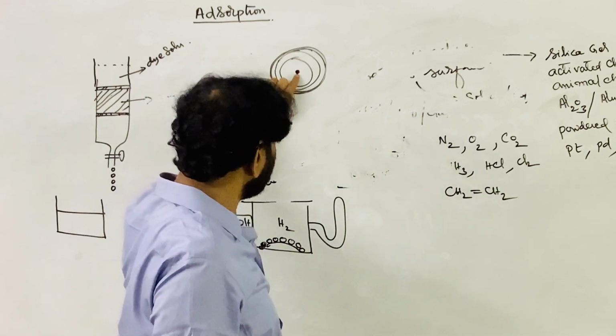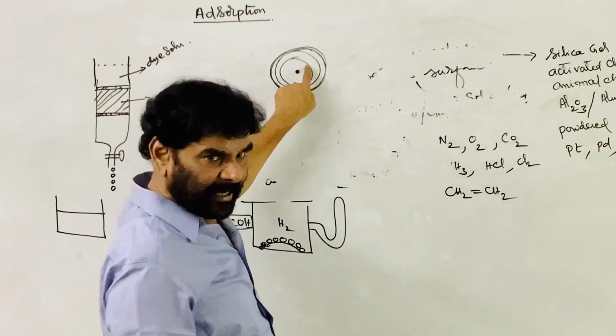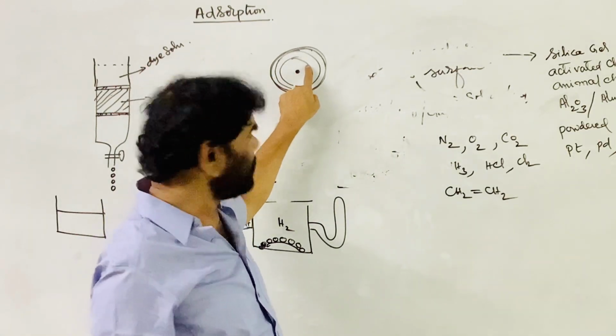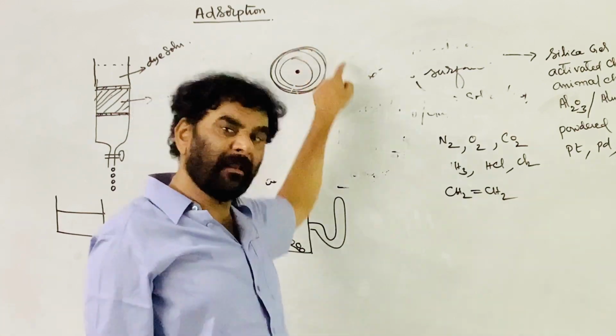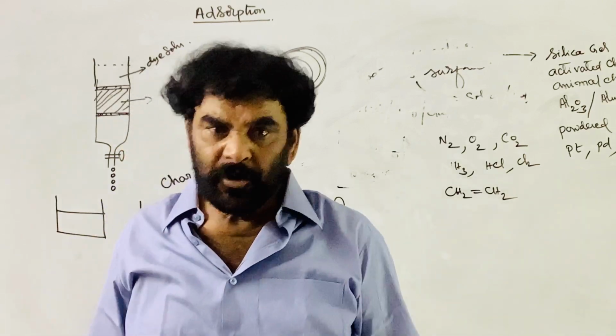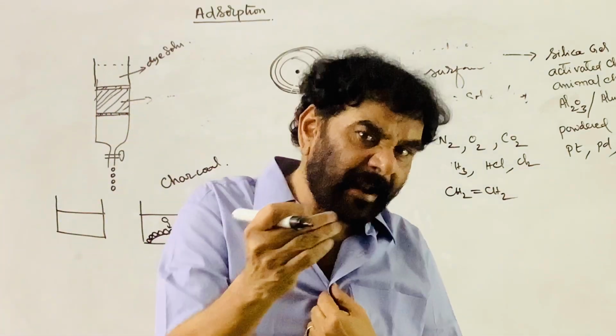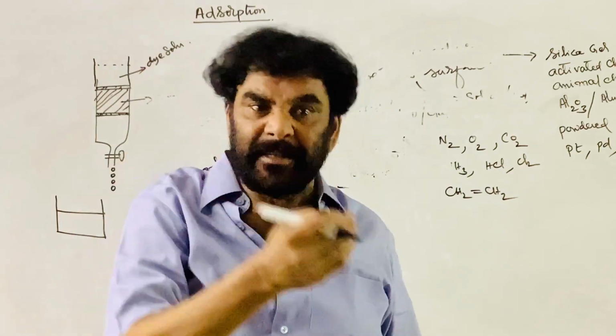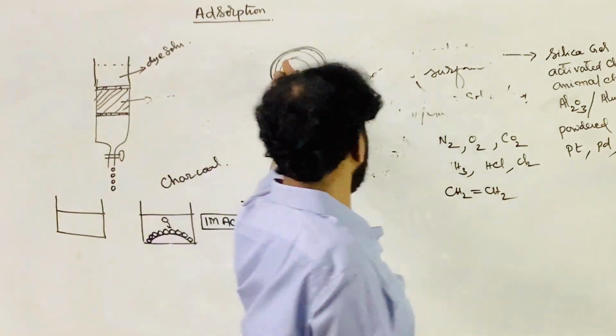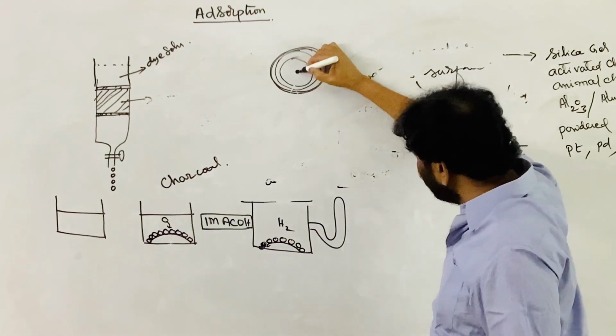The nucleus extends its attractions to the electrons present in the first orbit, second orbit, the third principal quantum number, and the last principal quantum number. The nucleus is extending its attractions to the electrons present in the atom, and it extends up to here.